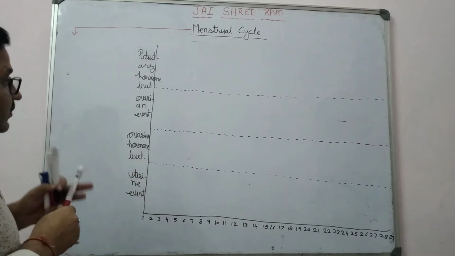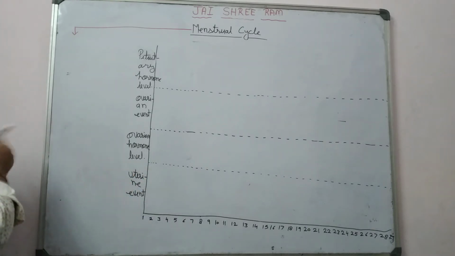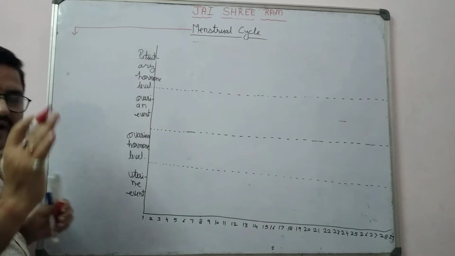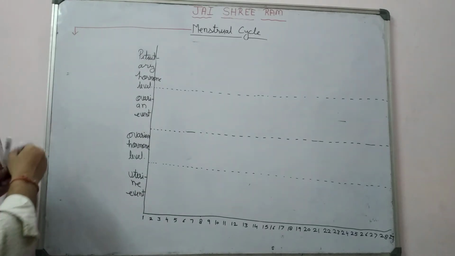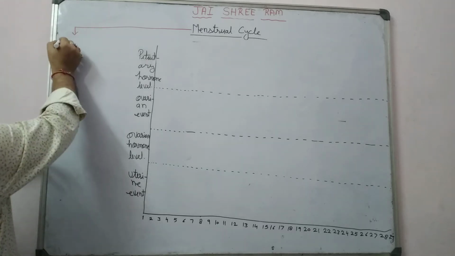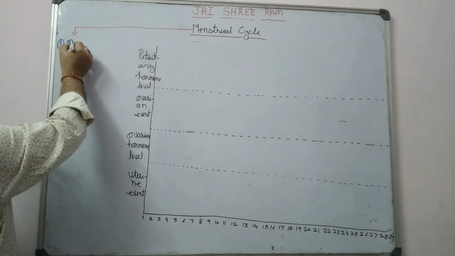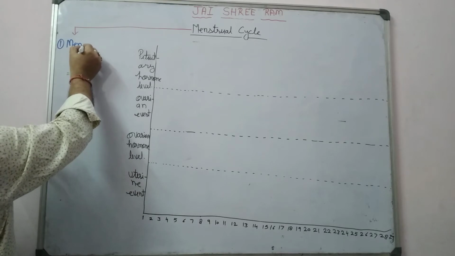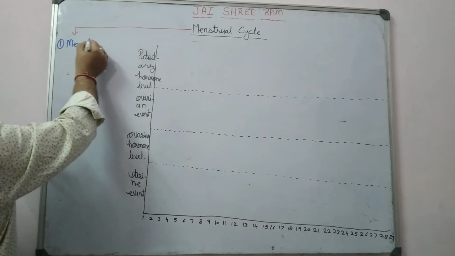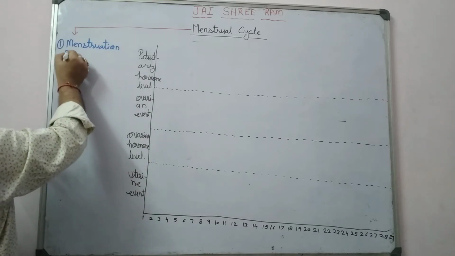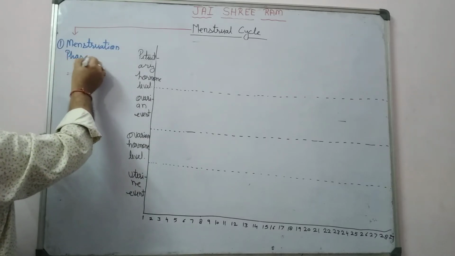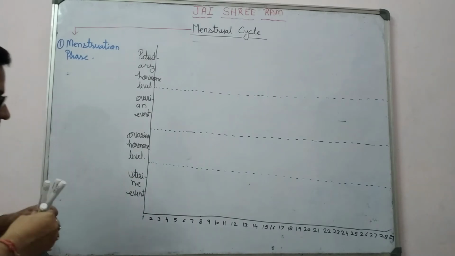You know very well, the menstrual cycle is divided into three main phases. The first phase is the menstruation phase. What happens in the menstruation phase?